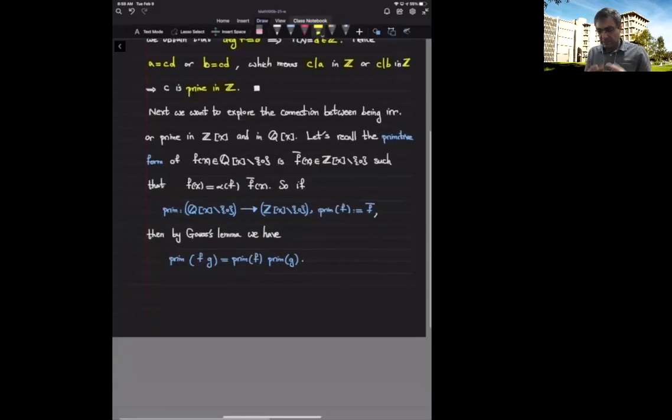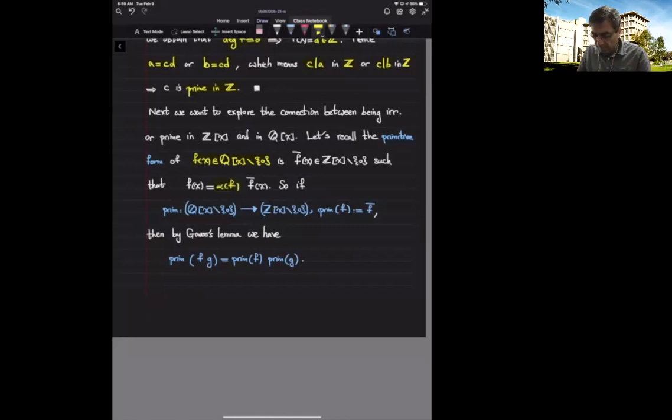Now, let's recall what a primitive form of a polynomial is. Whenever I give you a rational polynomial which is not zero, we defined its content, and we showed that this content can be defined in a unique way so that it is a positive rational number.